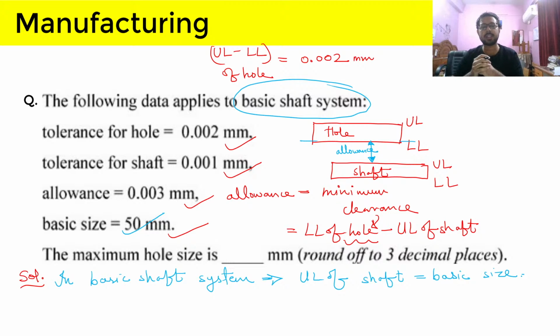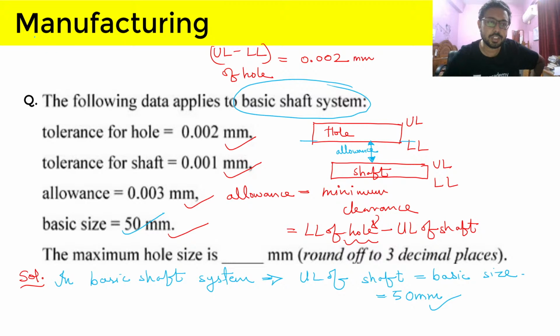So what is the basic size here? 50. So upper limit of shaft will be 50 mm. So if the question clearly states that basic shaft system is there, then you will just blindly put basic size equal to upper limit of shaft.